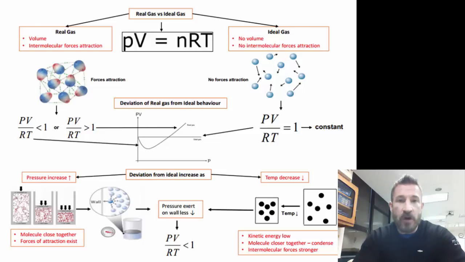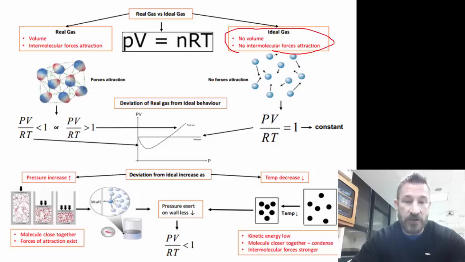So if we look at the van der Waals equation, real versus an ideal gas, in a real gas, there is volume and intermolecular attraction. In an ideal gas, we say there's no volume and no intermolecular attraction. So here we see the attraction and no attraction. And so what happens when you force molecules close together? There's more attraction, and we see that in this area right here.